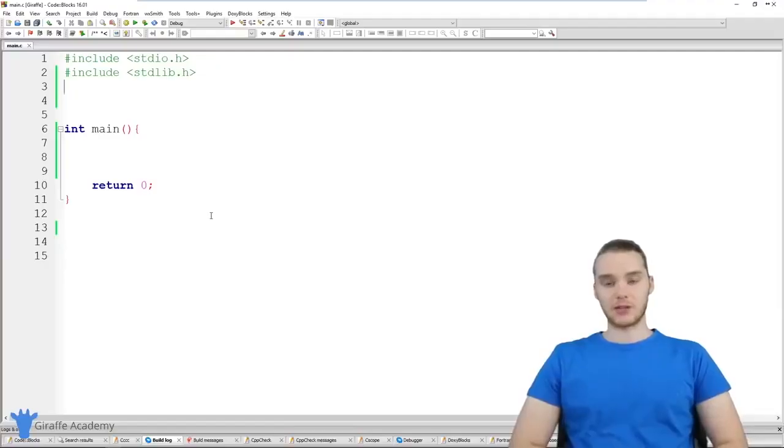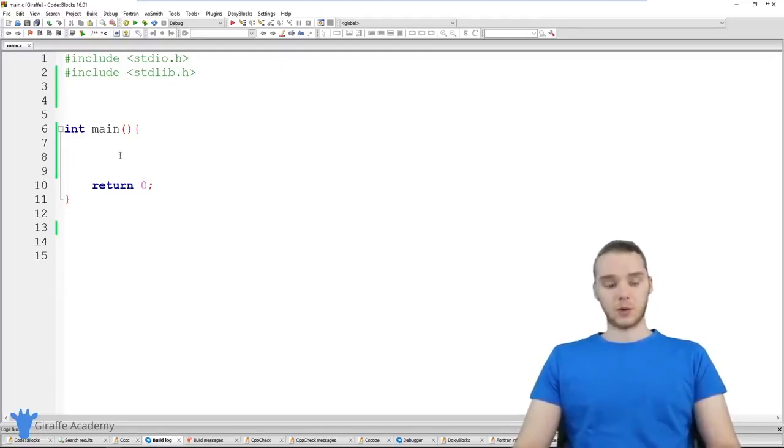In this tutorial, I'm going to talk to you guys about if statements in C. Now, an if statement is a programming structure which we can use to help our programs make decisions. By using an if statement, our programs can actually respond. In certain circumstances, they can do certain things, and in other circumstances, they can do other things. If statements are extremely powerful, and they're a great way to add some intelligence to our programs.